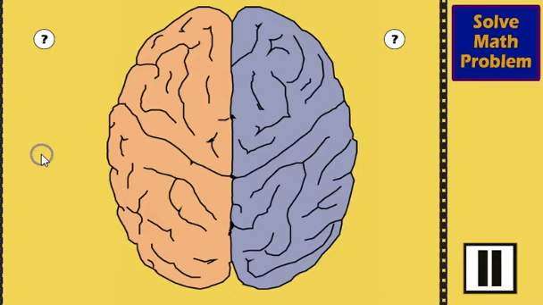So this is how the game works. A brain will be on display and it's going to be split in two, left side and right side. On the upper right hand corner there will be a task. Players have to figure out which side of the brain performs the function to complete this task. If players don't know which side of the brain does what function, they can right click on the little question marks and a list of functions will appear.